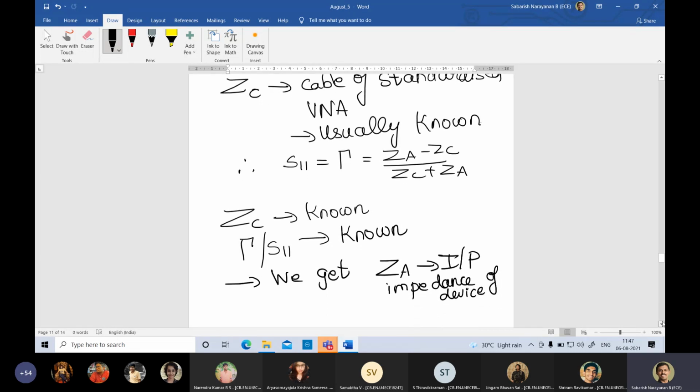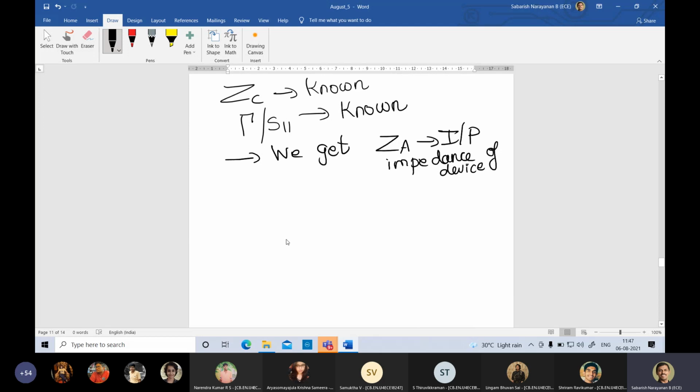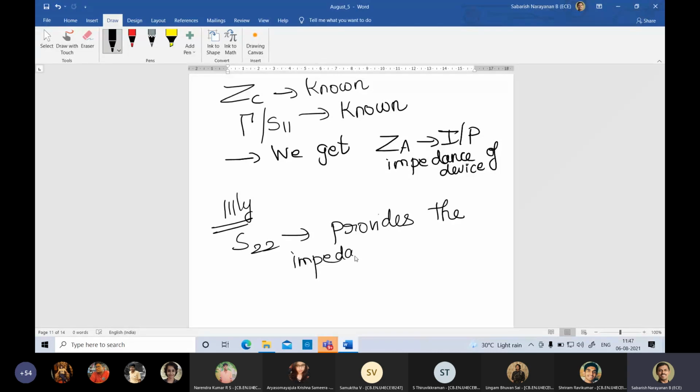Clear? So S22, in a similar fashion, provides the impedance at the output port, or in any other term, I can call it the output impedance. This is under the general idea that P1 is always input and P2 is output.